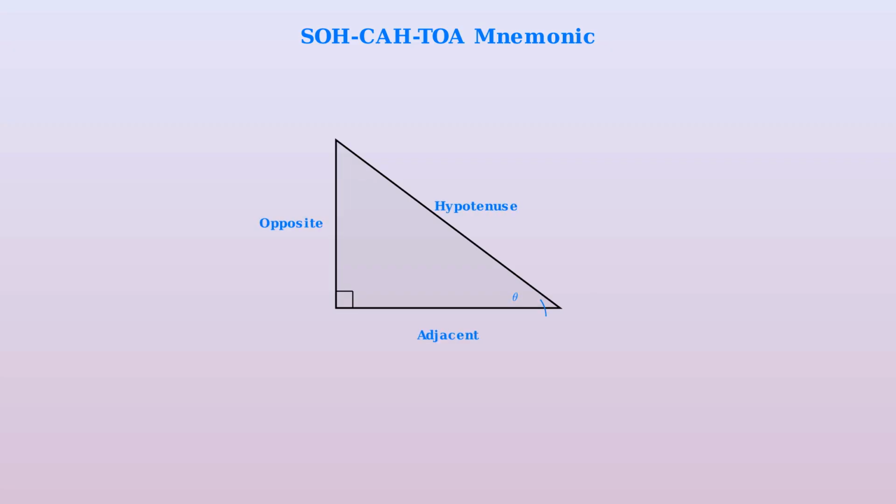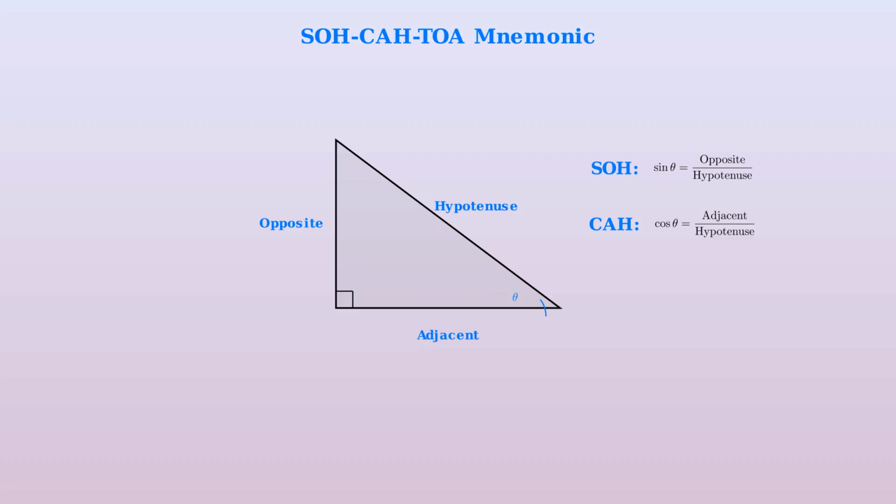The most famous mnemonic for remembering basic trigonometric ratios is SOH CAH TOA. This helps us remember the definitions using a right triangle. SOH stands for sine equals opposite over hypotenuse. This tells us that the sine of an angle is the ratio of the opposite side to the hypotenuse. CAH stands for cosine equals adjacent over hypotenuse.